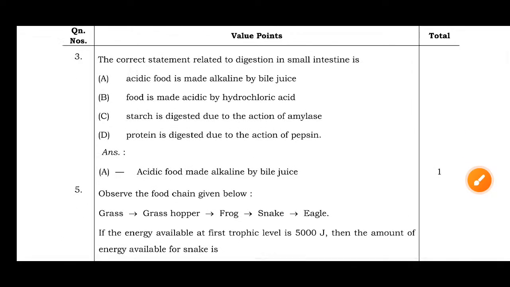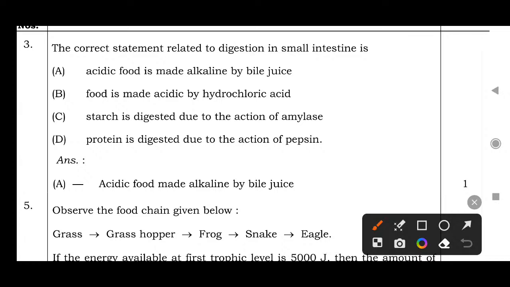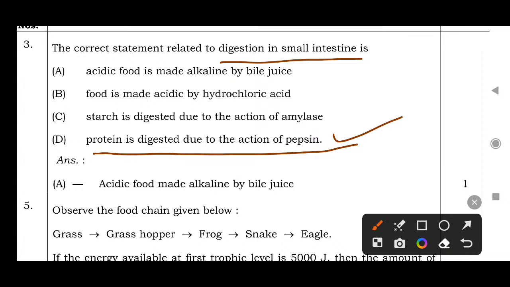The next question. The correct statement related to digestion in small intestine is, okay, acidic food is made alkaline by bile juice. Food is made acidic by hydrochloric acid. Starch is digested due to the action of amylase. Protein is digested due to the action of pepsin. Okay, these statements are correct, but these statements are not related to digestion in small intestine.